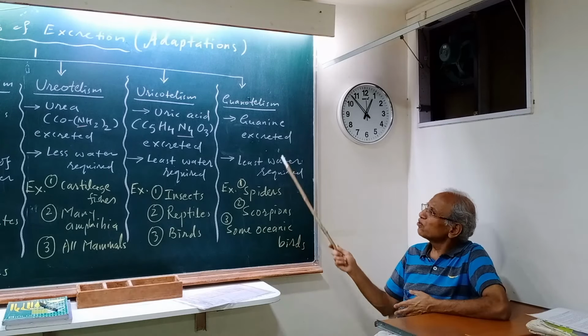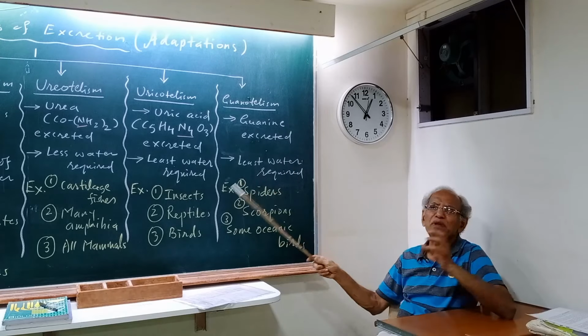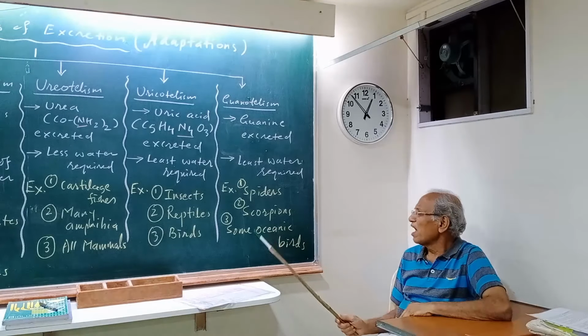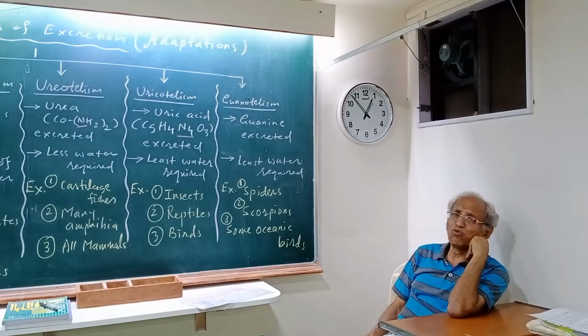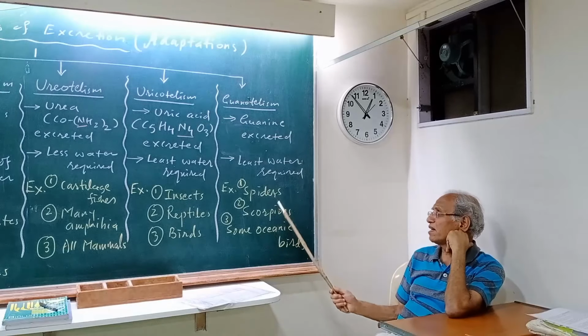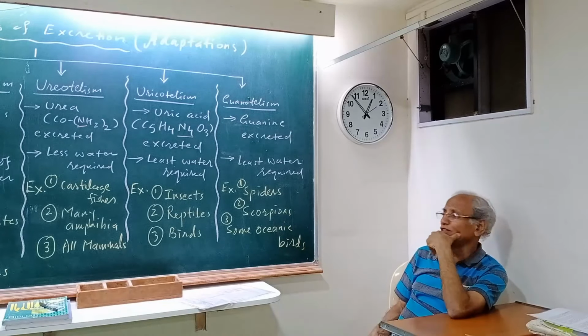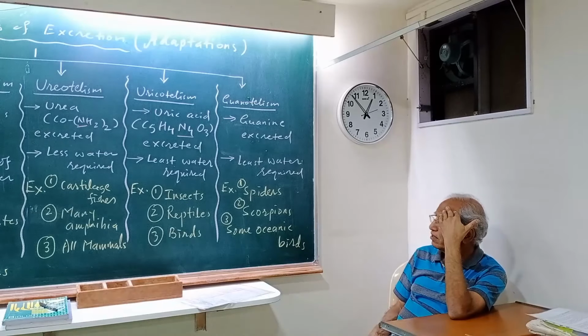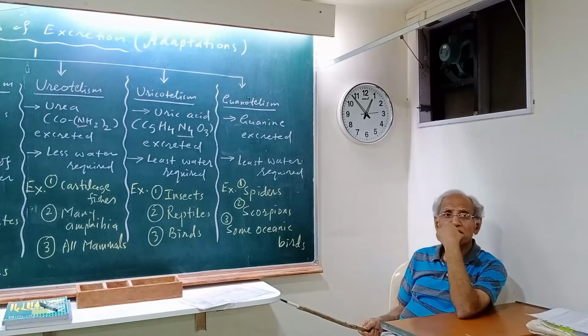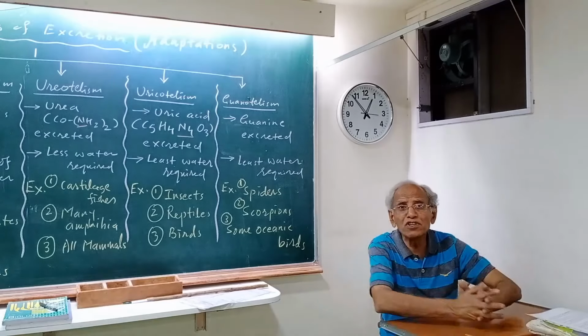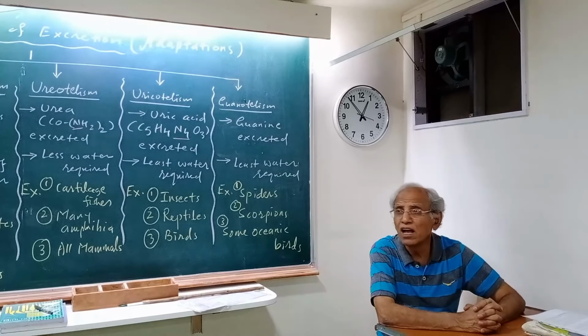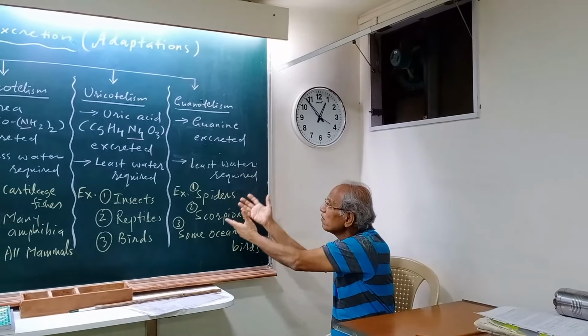And for guanine also, just like uric acid, the least minimum amount of water is required. The famous guanotelic animals are spiders and scorpions. Now you may wonder, my God, again arthropods. On one side arthropods have Malpighian tubules, the insects, and on the other side they have guanine excretion.